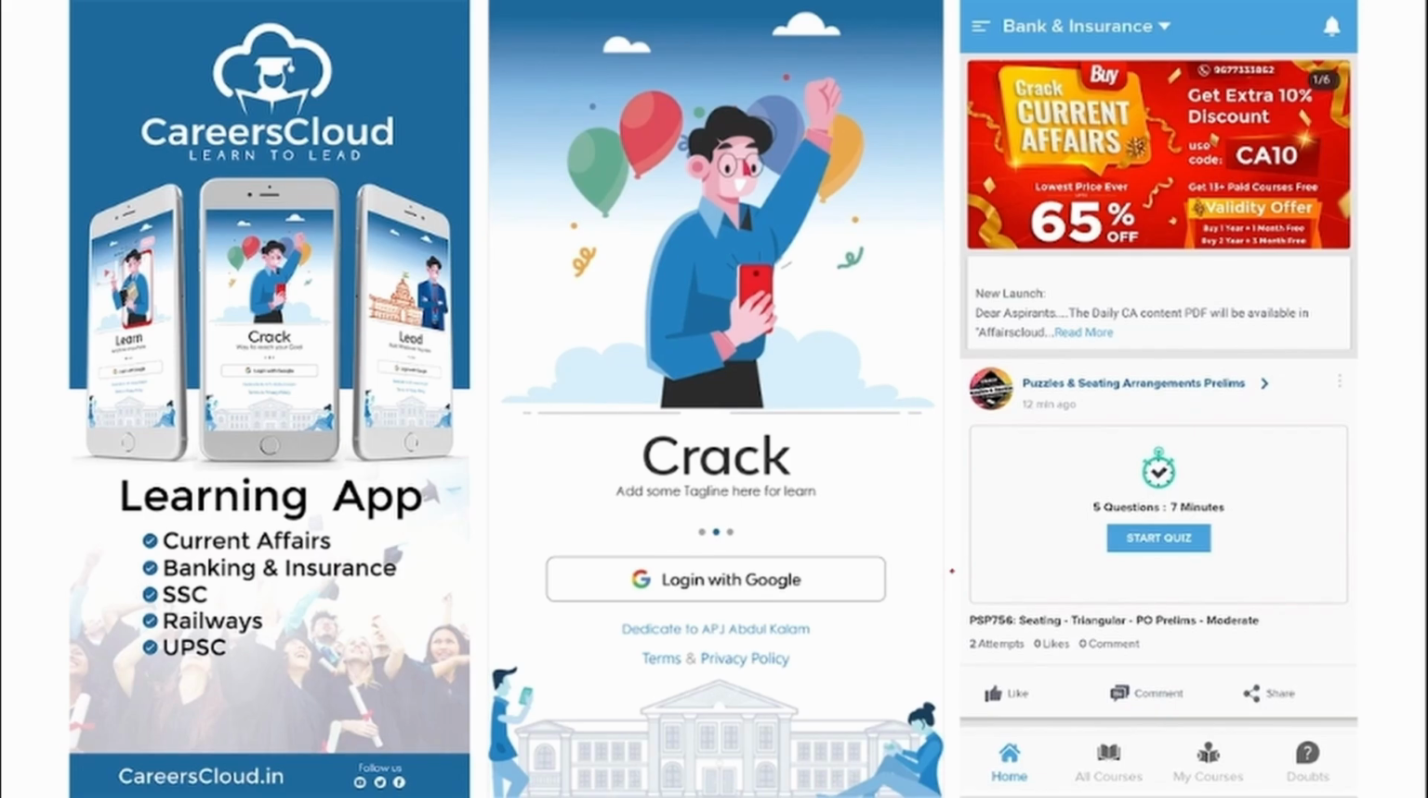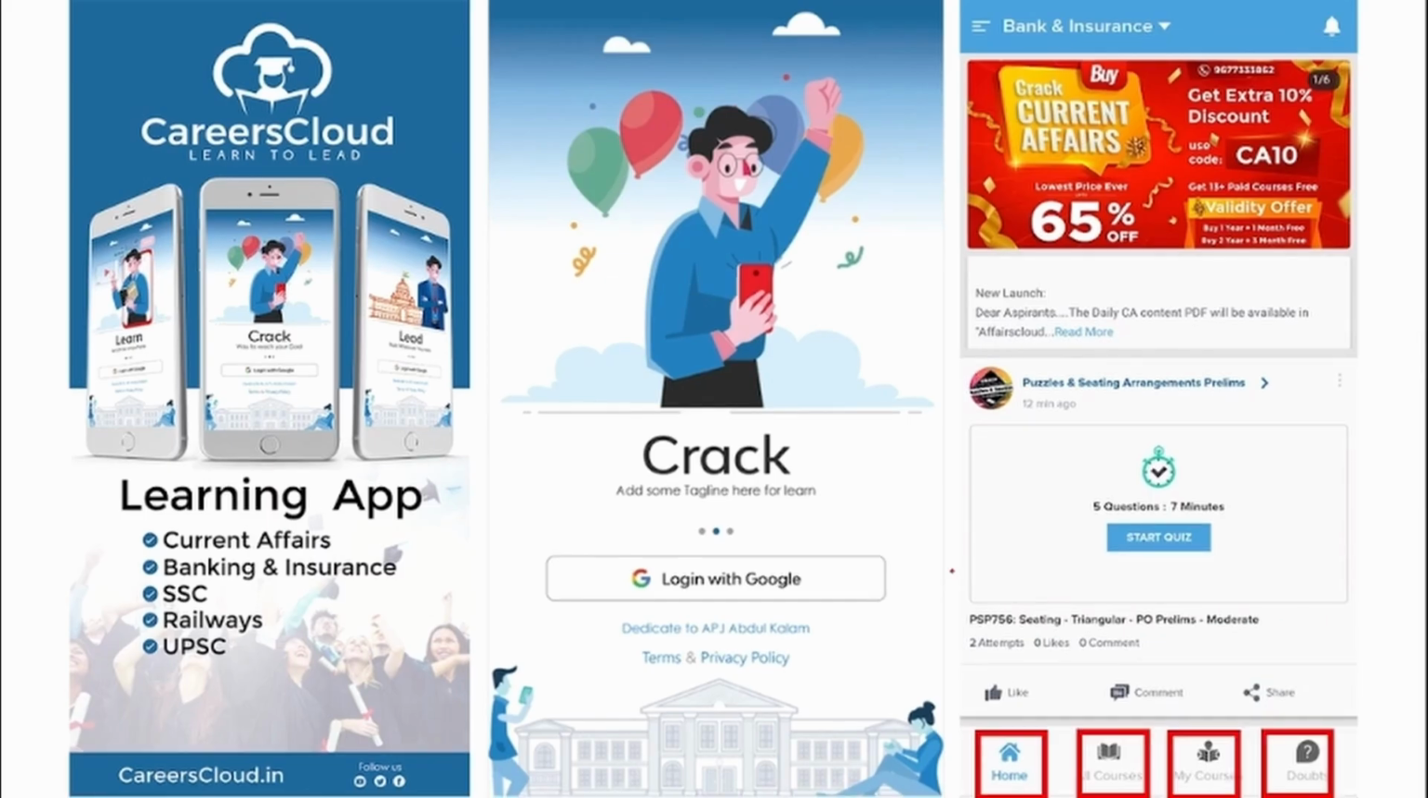And once you have logged in, you will be redirected to this page where you will be getting this UI. And there will be options for home, all courses, my courses and download section in this application. You will be getting multiple PDFs, multiple content on daily basis that will be enhancing your learning.